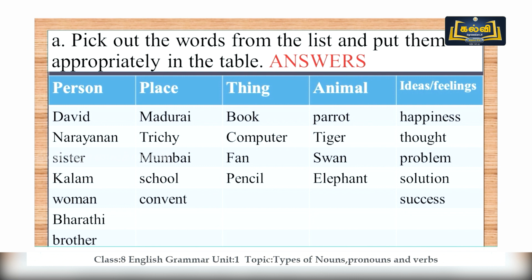And the things: book, computer, fan, pencil. Animal names, or birds also are considered as animals here: parrot, tiger, swan, elephant. And under the ideas and feelings, we can categorize happiness, thought, problem, solution and success. Let's move on to the next exercise.